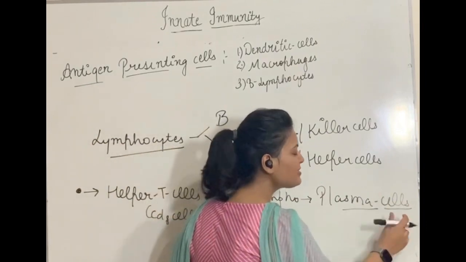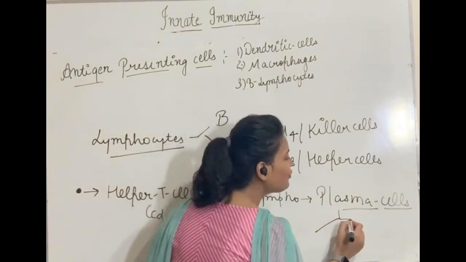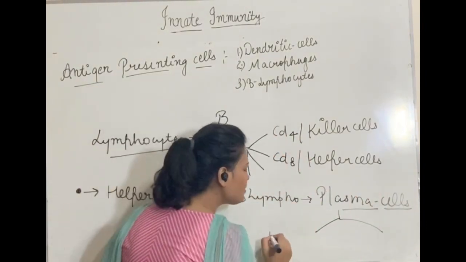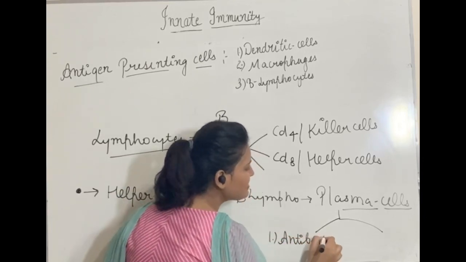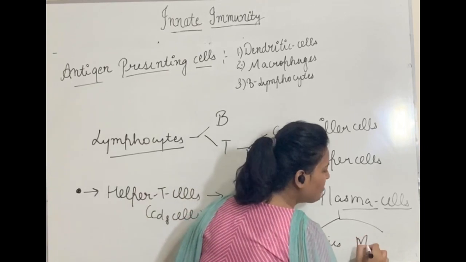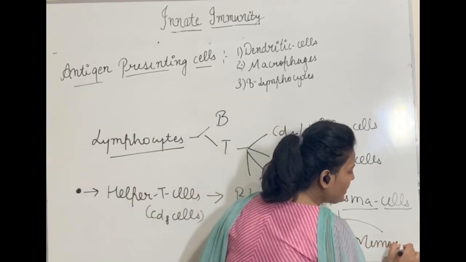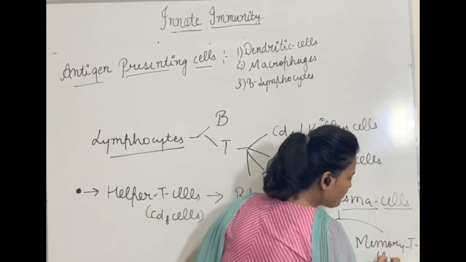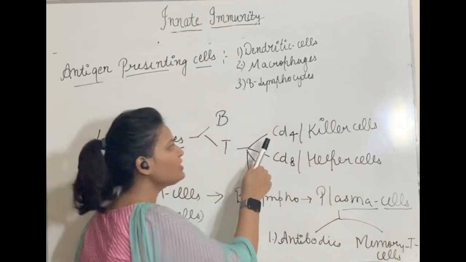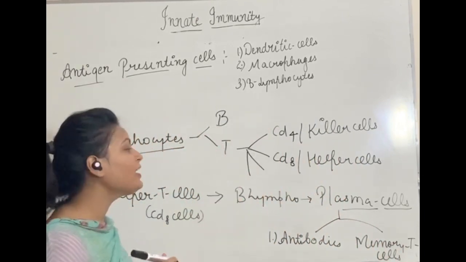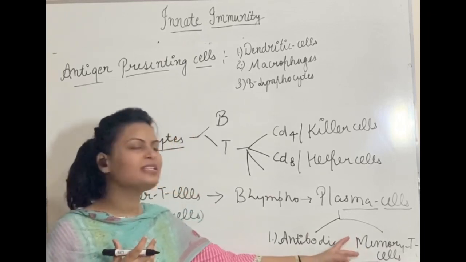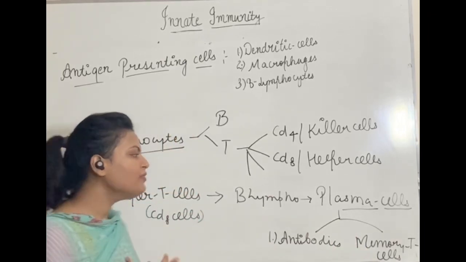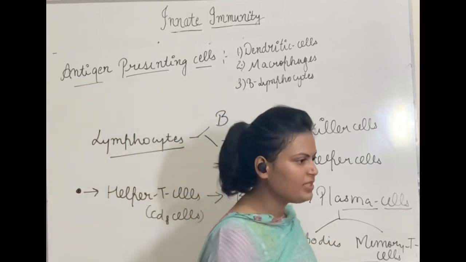These plasma cells will further divide to form two types of cells. The first one is antibodies, and you know what the function of antibodies is, and the second one is memory T cells. Actually, I told you that there are four types of T lymphocytes. The first one was CD4, the second is CD8, and the third type, I told you, is memory T cells. So this is how memory T cells are formed. And we will talk about the function of these memory T cells.